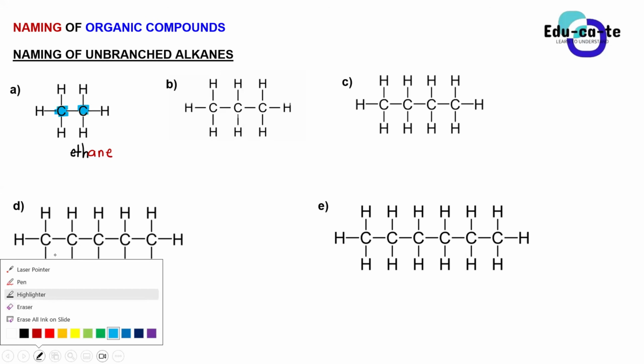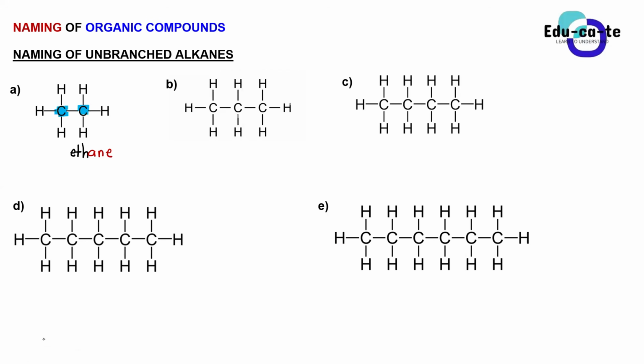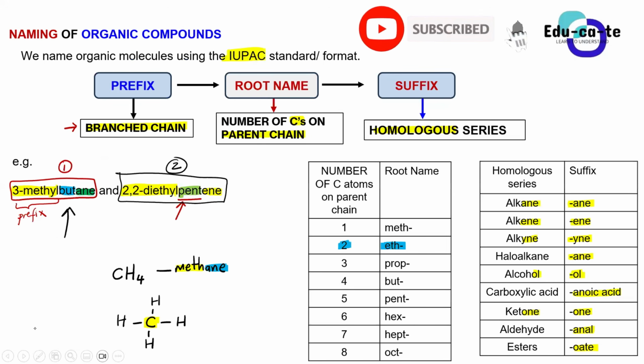What about the name of compound B? Let's hear how many carbons are in the parent chain. Yes, Orifa? It's propane. We are having 3 carbons. Let's take it step by step. We are having 3 carbons in the parent chain, which is the only chain that's available. And when we go back to our naming standard table, when we have got 3 carbons in the parent chain, we use the prop.